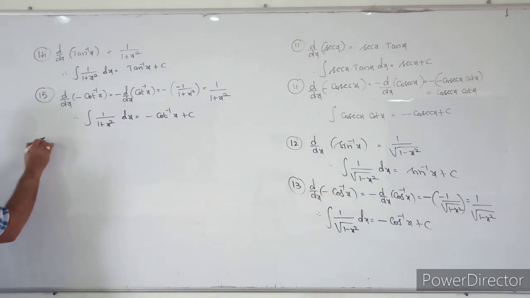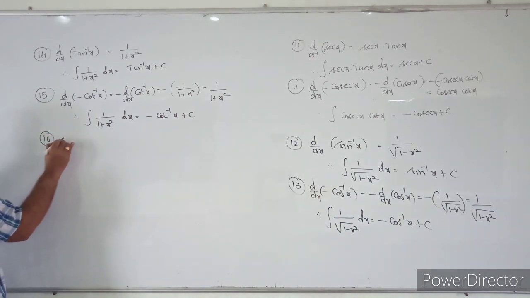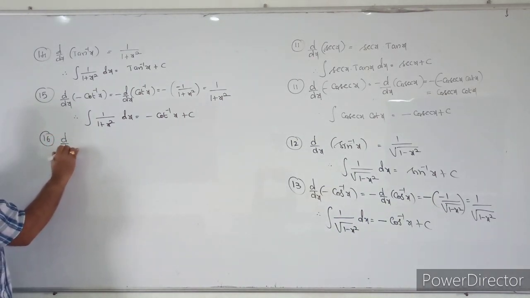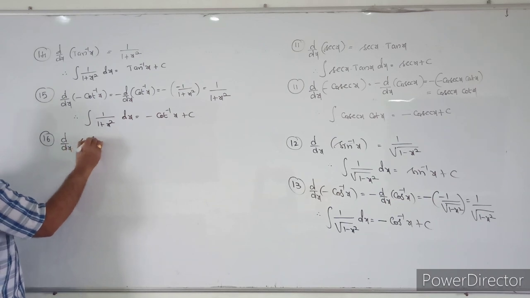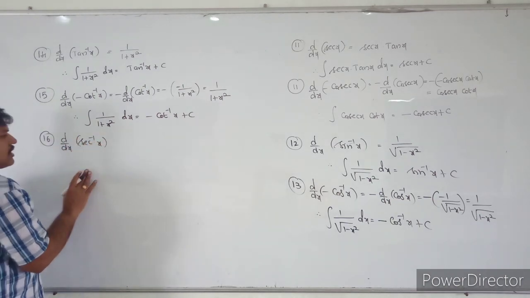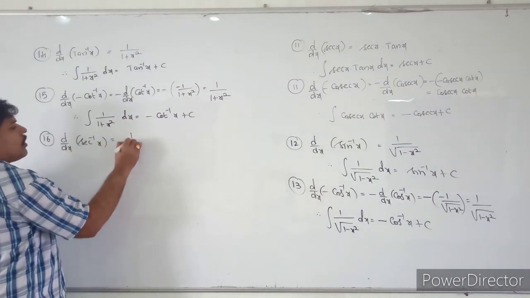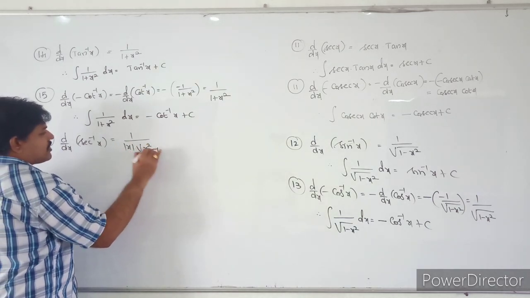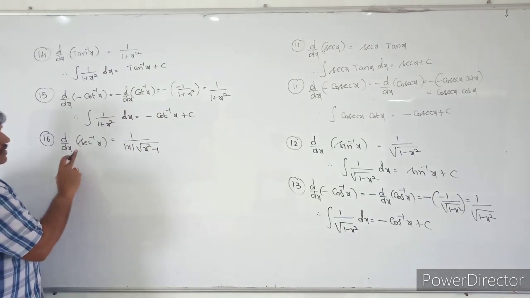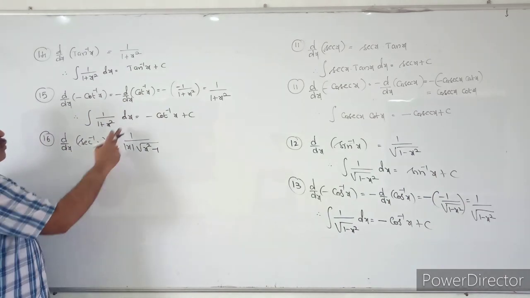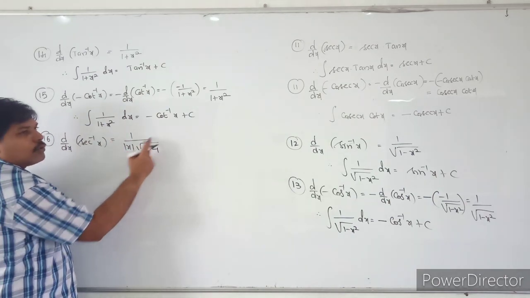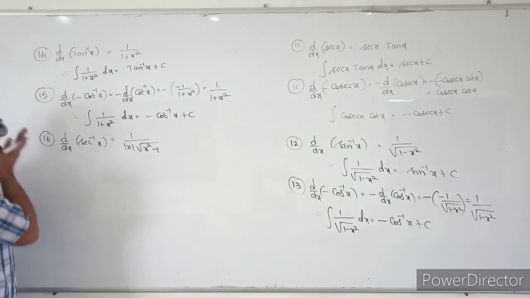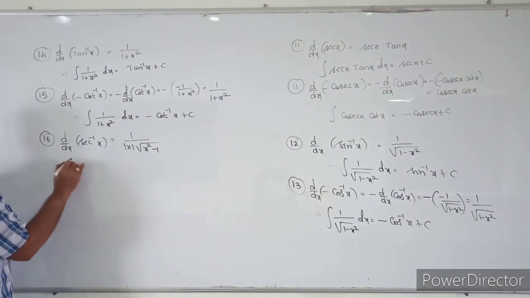So see the next formula. What is the derivative of secant inverse x? It is 1 by mod x into root of x square minus 1. And also here, what is the formula?